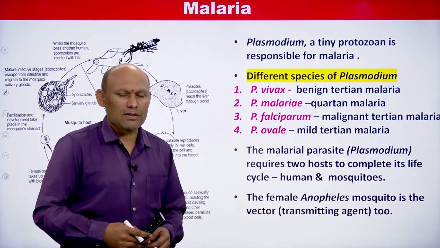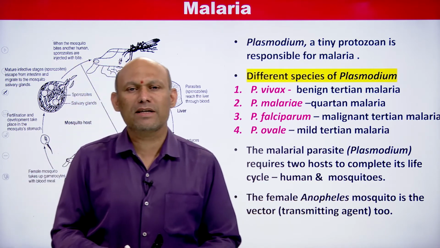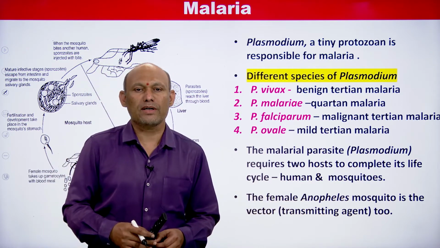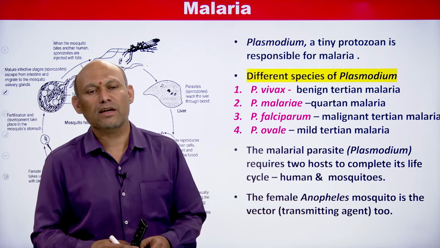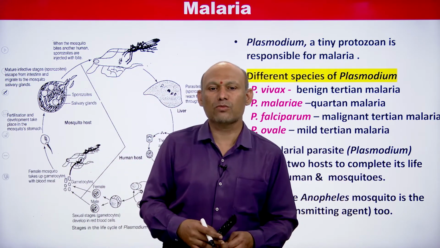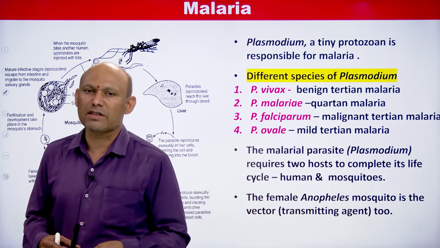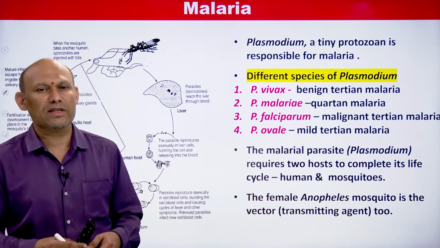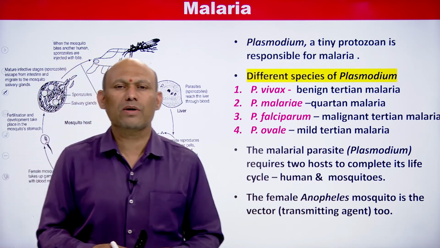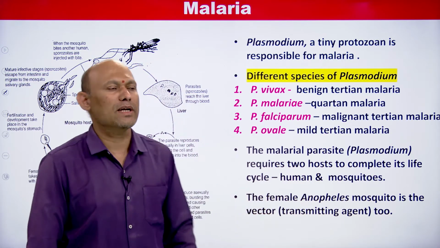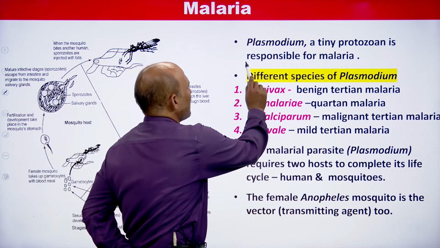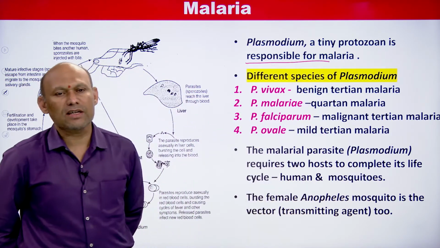You see, Plasmodium, the malaria parasite, is considered as what? Malaria is caused by Plasmodium. In Plasmodium different kinds of species are there, so our focus should be on the genus. Plasmodium is a tiny protozoan, a very small protozoan. All protozoans are obviously tiny. As a protozoan it is tiny and is responsible for causing malaria. This is the statement which you can find in NCERT.